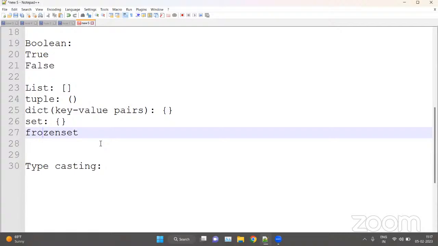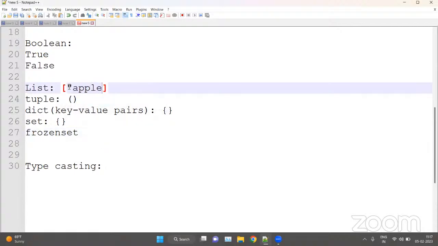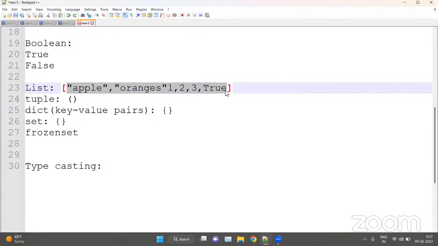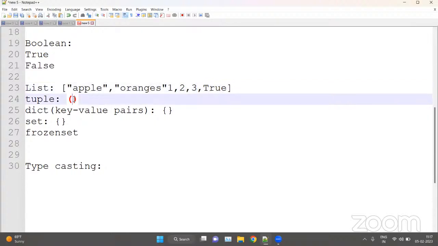Let's take the example of a list. A list can contain numerous elements like strings, numbers, boolean values, and even a list inside a list. Same with tuples. Tuples can contain any data type, like strings, numbers, float numbers, complex numbers, boolean values, lists inside tuples, or dictionaries inside tuples, etc.